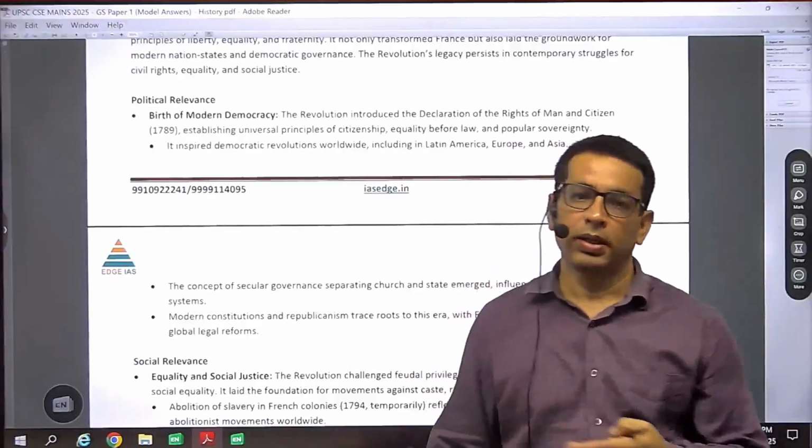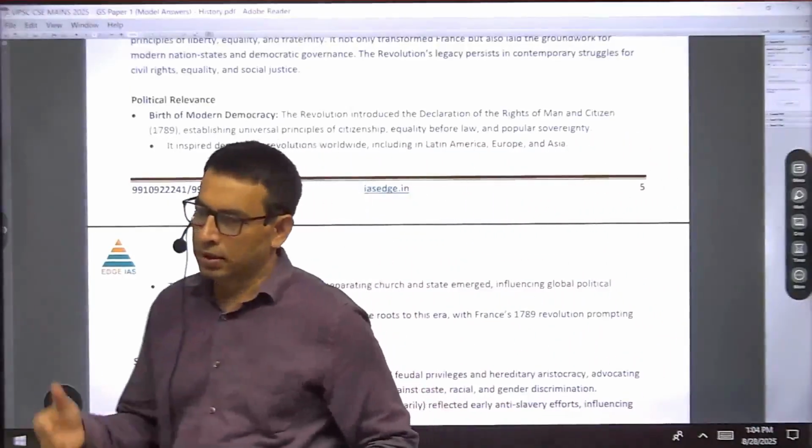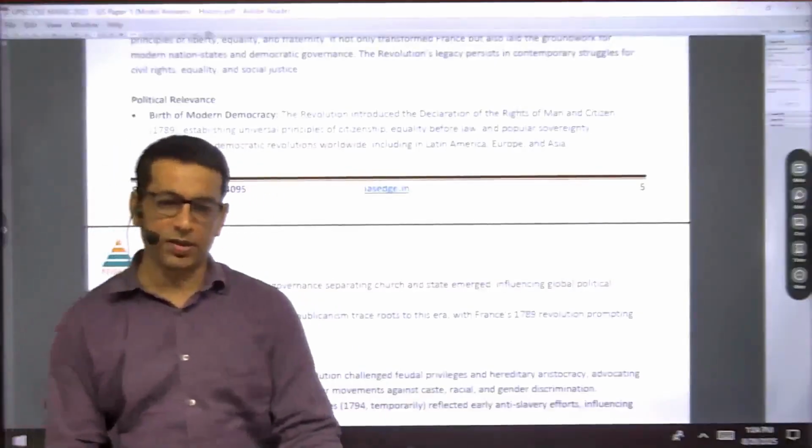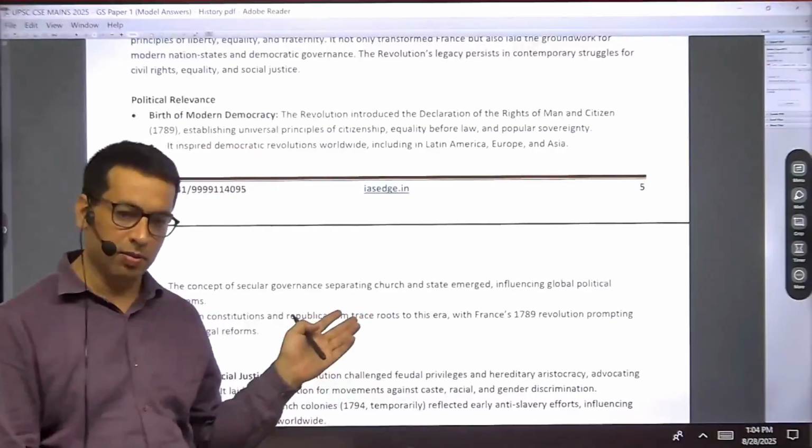The world has yet to achieve all these values in the coming days or centuries, and that's why the French Revolution will always be relevant.